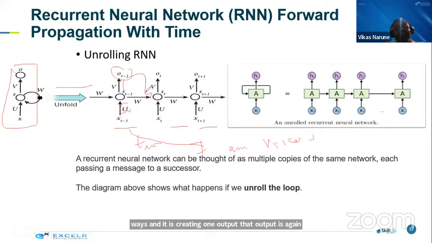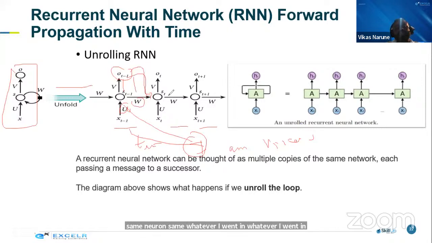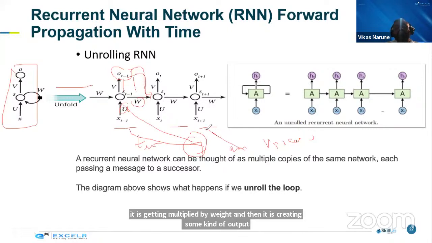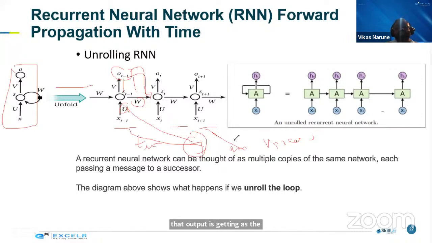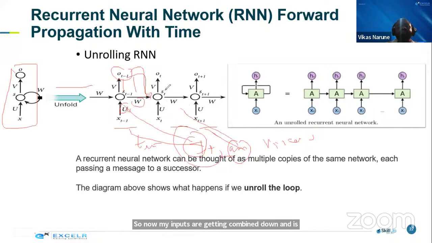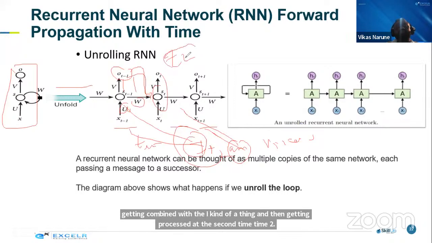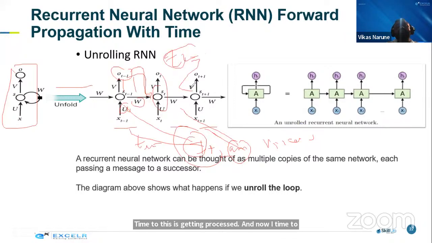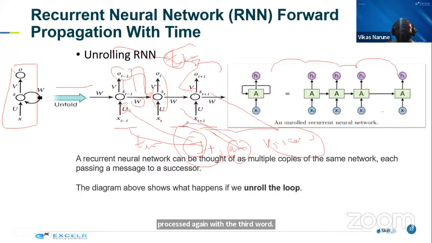The neuron is the same. Whatever went in is getting multiplied by weights and then it is creating some kind of output. That output is getting in as an input along with the next input. So now my inputs are getting combined. Now am is getting combined with the I, and then getting processed at time two. And at time two, whatever result comes in is also processed again with the third word. This kind of chain I am creating. When I create this kind of chain, it is able to accommodate larger data.